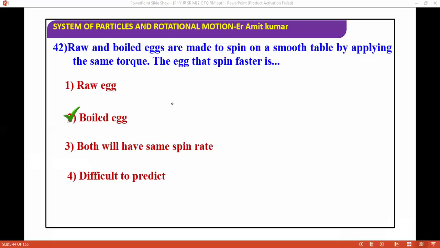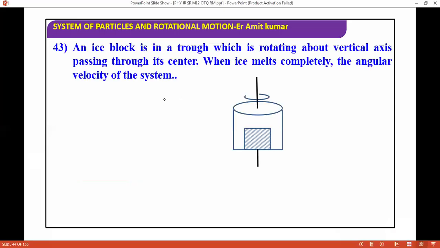Boiled egg. Next we have an ice block on a rough surface which is rotating about a vertical axis passing through its center.